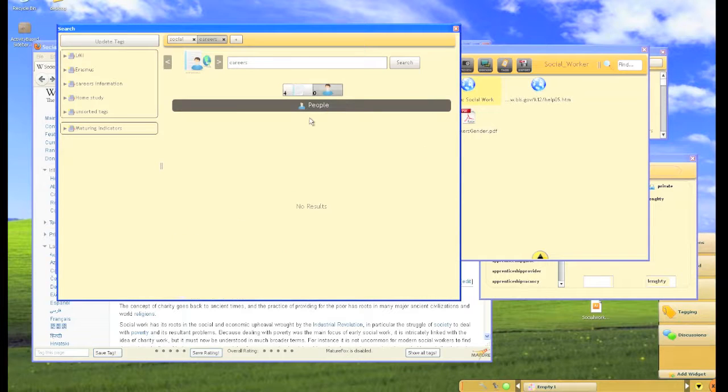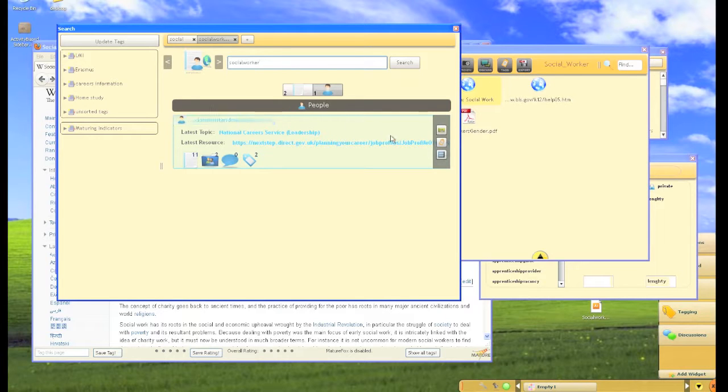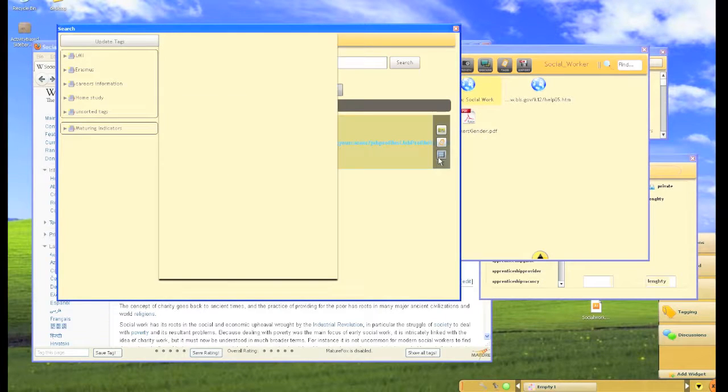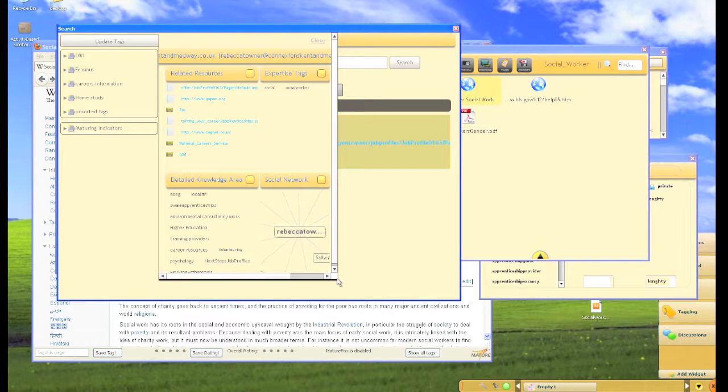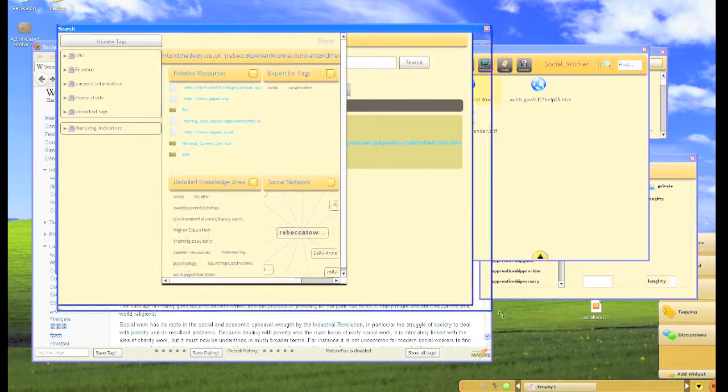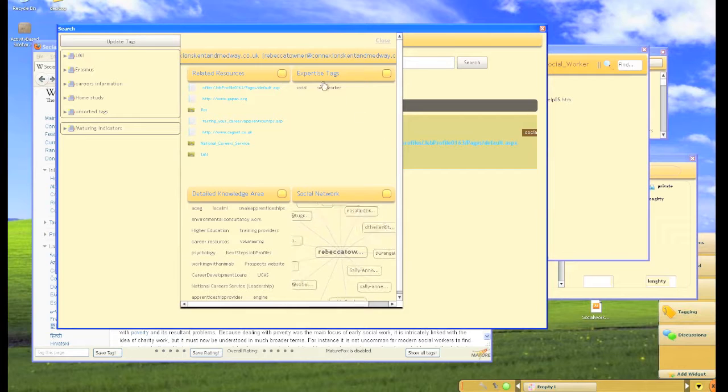We go to people search, and let's see. There we go, it's someone at Connections Kent and Medway. Let's go into details. So there's the result. We could ask Rebecca for help if we needed it.